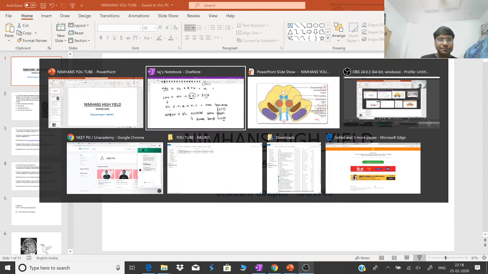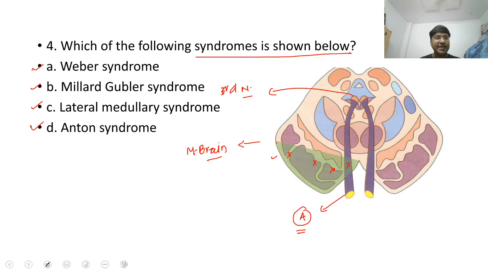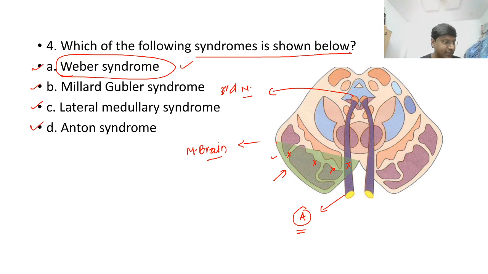So if you take this particular point of discussion now, what will be your answer? The answer is Weber syndrome, right? Why? Third nerve is involved and as well as contralateral involvement of your corticospinal tract. Where do you have that? That you have in the crus cerebri. Now, I hope everyone has understood this question.